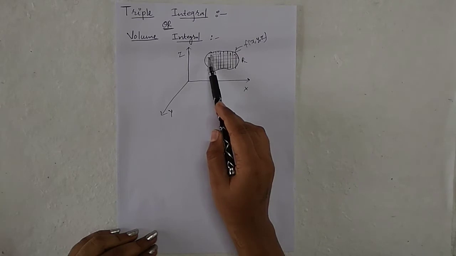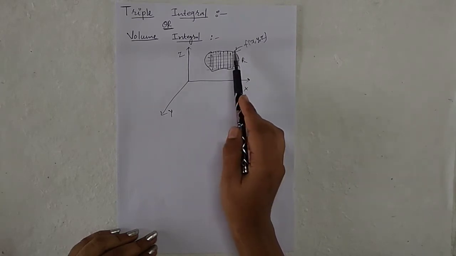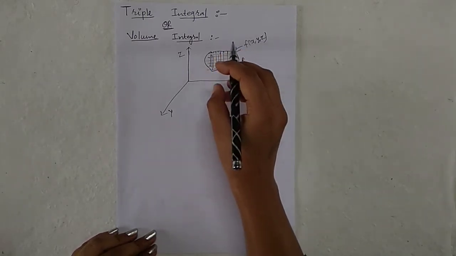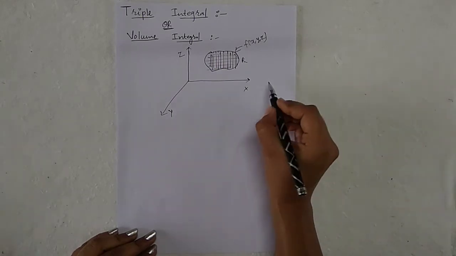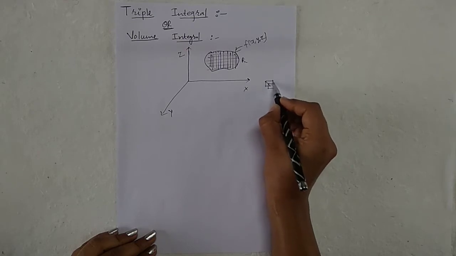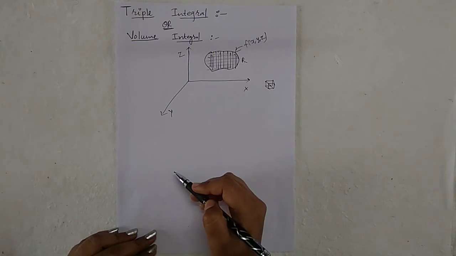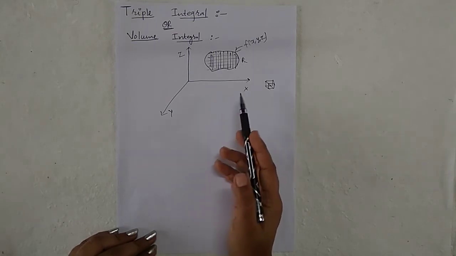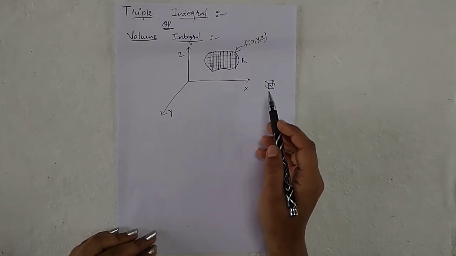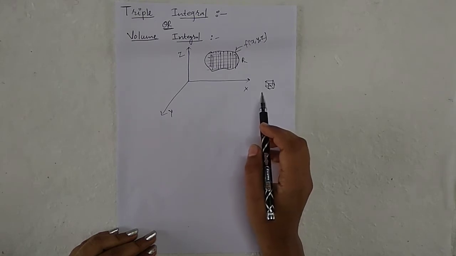If I am numbering these cells as 1 to n inside R, suppose I choose one parallelepiped cell like this in 3 dimensions. In such parallelepiped cells, we choose an arbitrary point, say xk, yk, zk in the kth parallelepiped cell whose volume is delta vk.